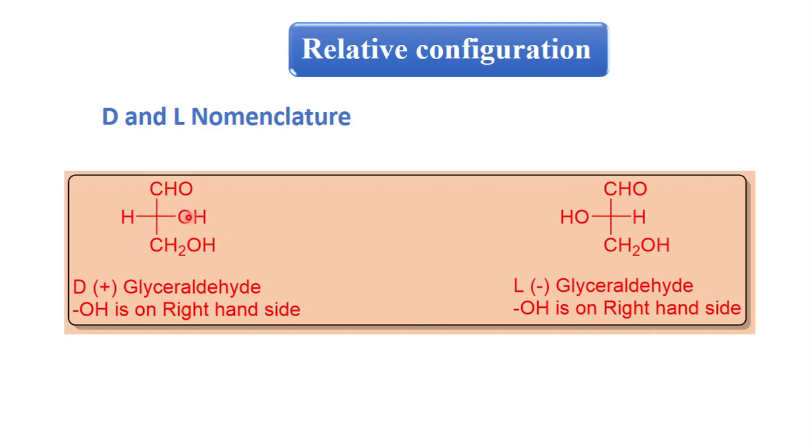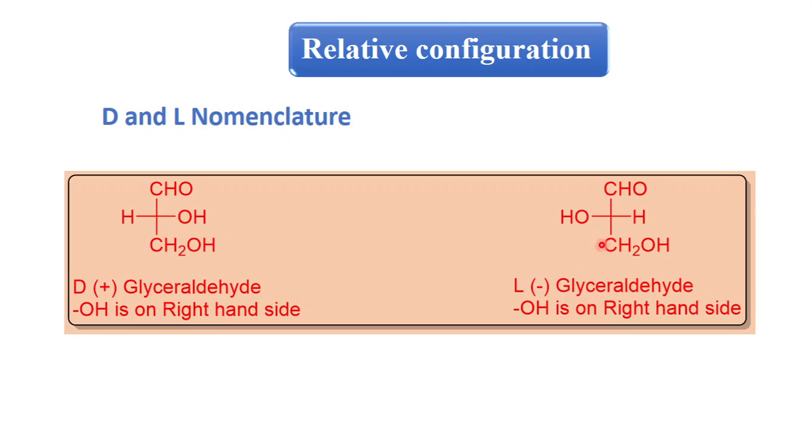When I see this structure from my point of view, this OH is on my right hand side. If the OH group is present on the right hand side, that is called D-glyceraldehyde.